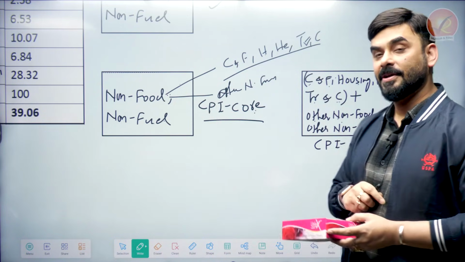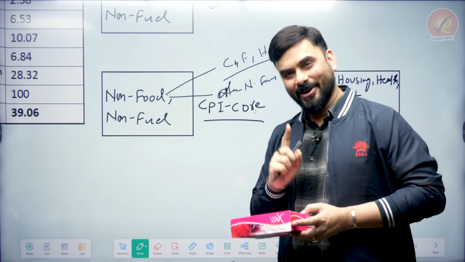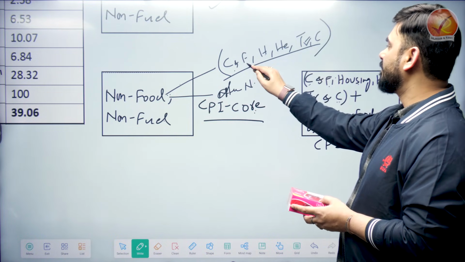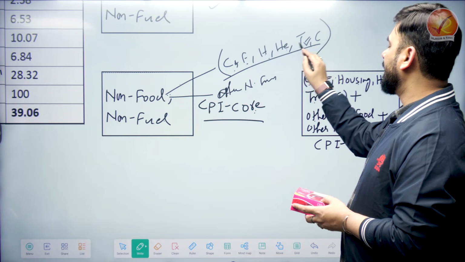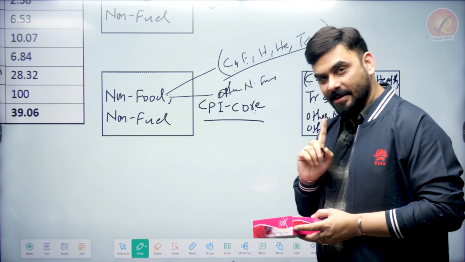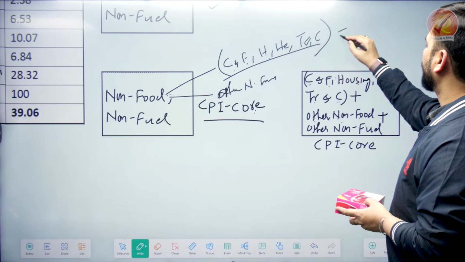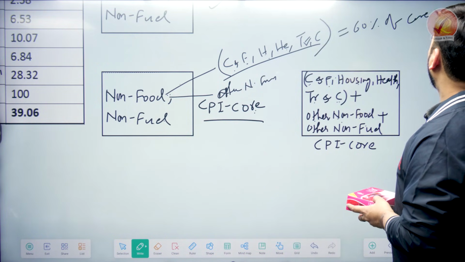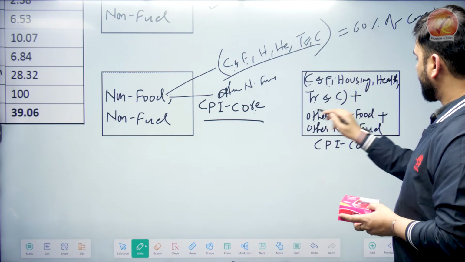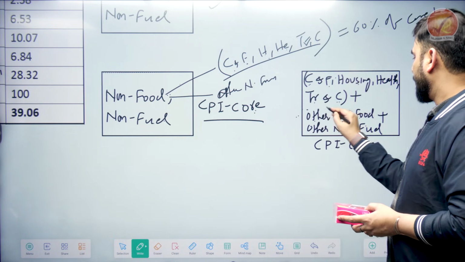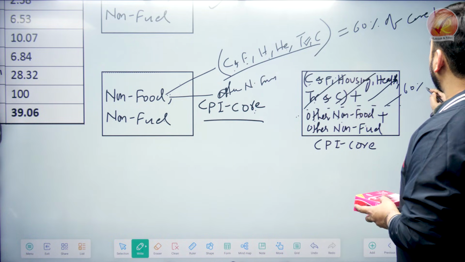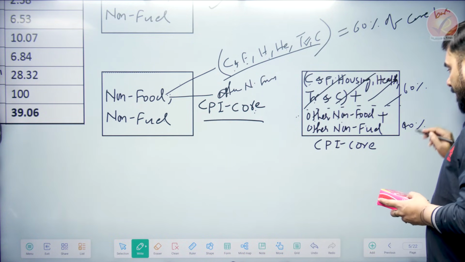Why did we split up? Because these items, which are clothing and footwear, housing, health, transport and communication, constitute 60% of the core basket. So if this is the core basket, these items constitute 60% of the size of the basket and the remaining are 40%.